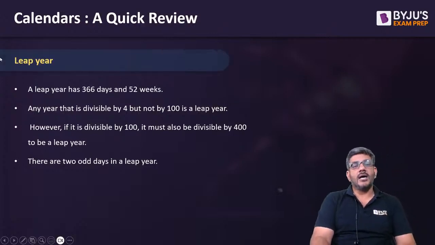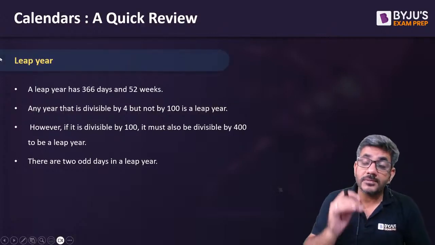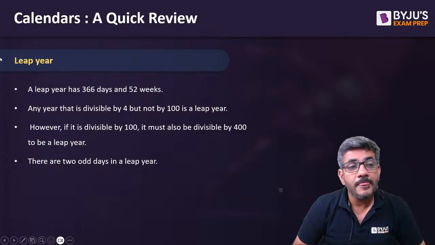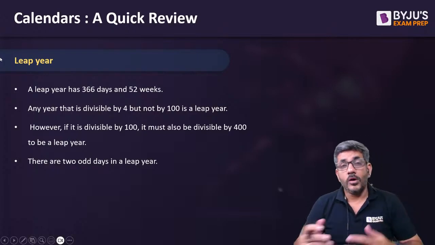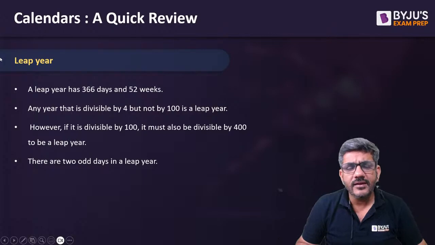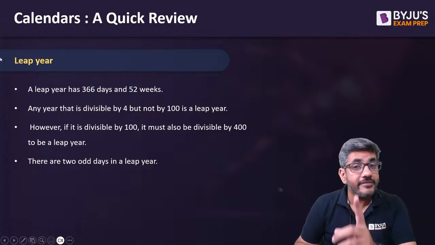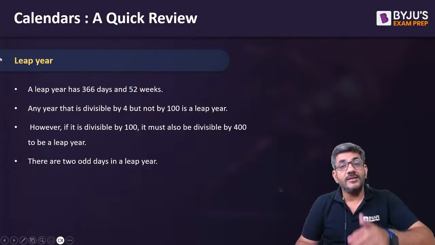Now the next thing is about calendars. कैलेंडर्स में सबसे ज्यादा इंपॉर्टेंट कॉन्सेप्ट किसका आता है? That is of a leap year. What is a leap year? Many of you would say leap year is a year which comes after every 4 years. That is not the definition of leap year. Even if that is the definition, that is wrong.